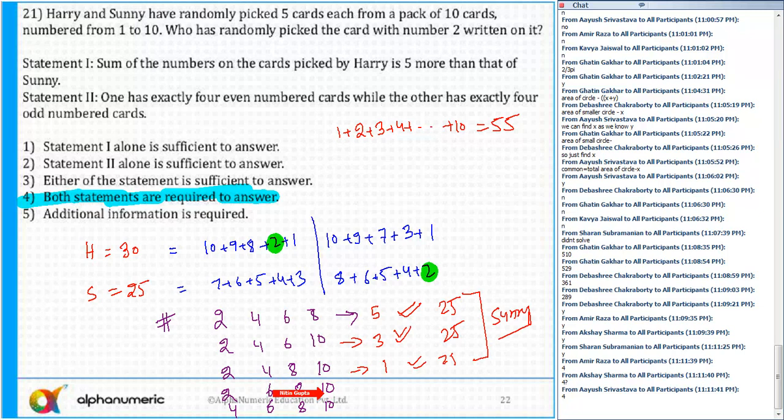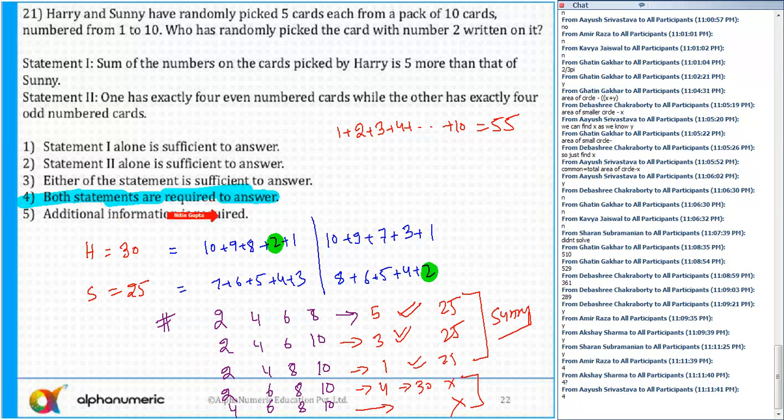I need one more number, so the next has to be 4. Then I'll get 30, but that is not possible because all the 5 are even numbers. Similarly, the last case will also be ruled out. So by combining these two, we can see that Sunny has got the card too. So that's why the answer is that both statements are required to answer.